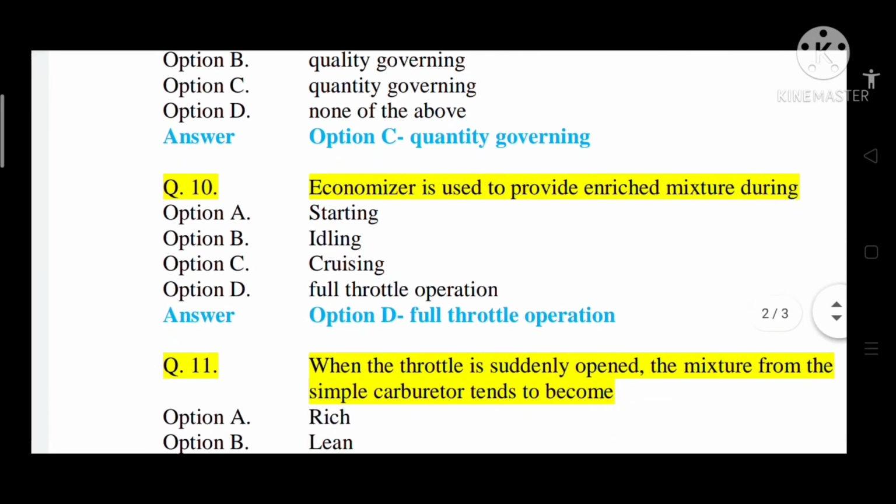Question number 10, economizer is used to provide enriched mixture during option A starting, option B idling, option C cruising, option D full throttle operation. So correct answer is option D, that is full throttle operation. Economizer is used to provide enriched mixture during full throttle operation.